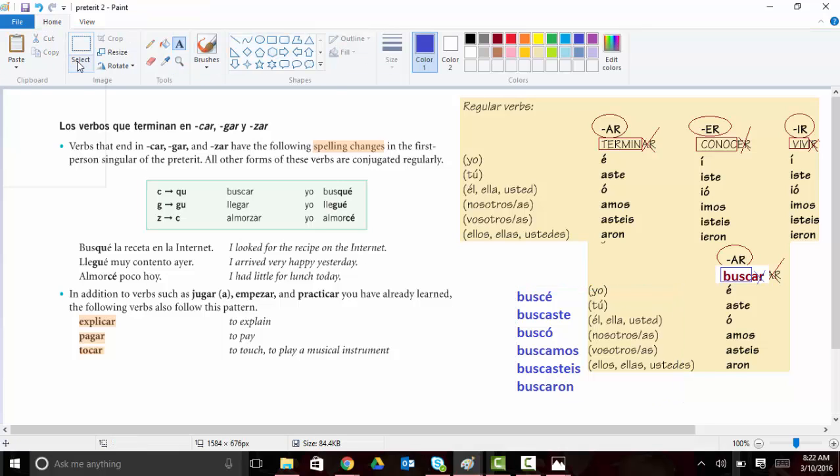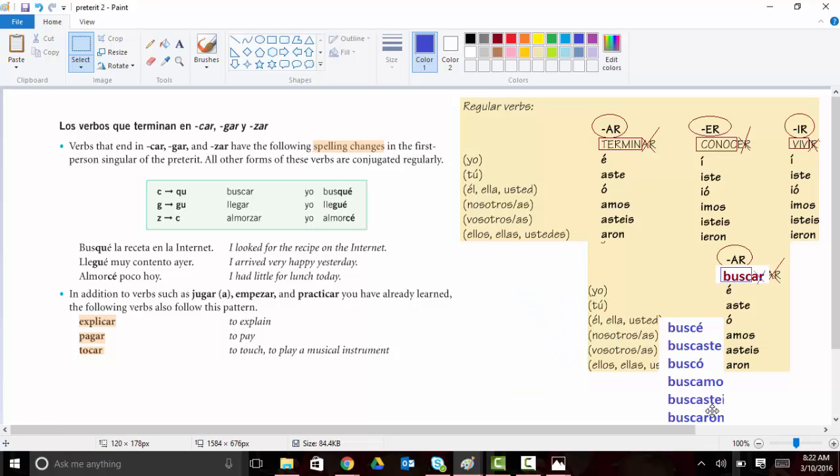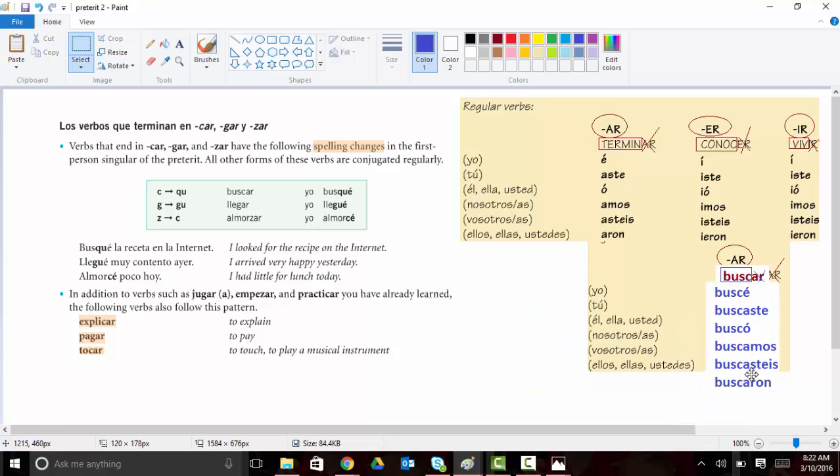Okay, so if I did what I was supposed to do and kept my stem and just added the endings to it, then this is what I would have. Busé, buscaste, buscó, buscamos, buscastes, buscaron. The problem is right here. If I do this, I now have a C next to an E, whereas in the infinitive, which I'll have to write over here since I deleted it,